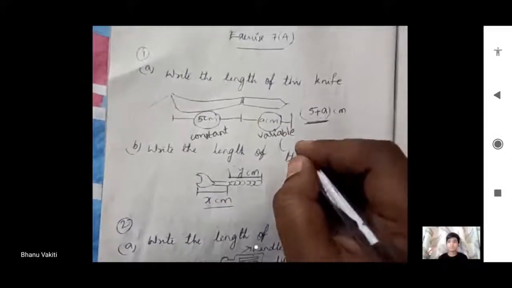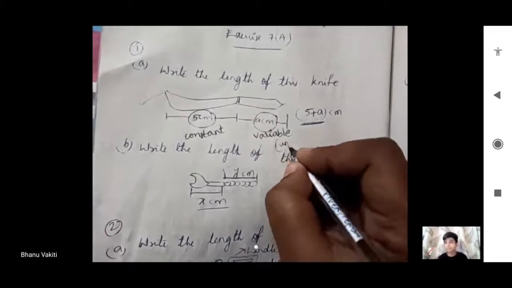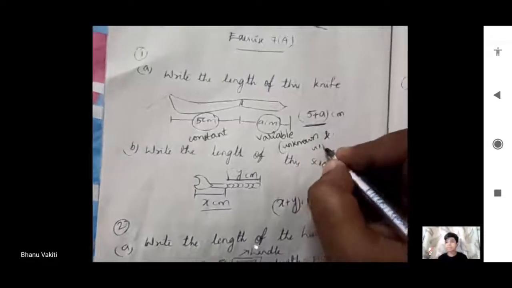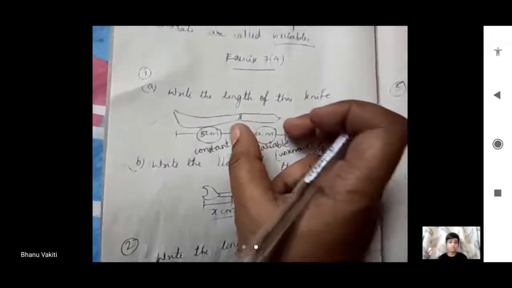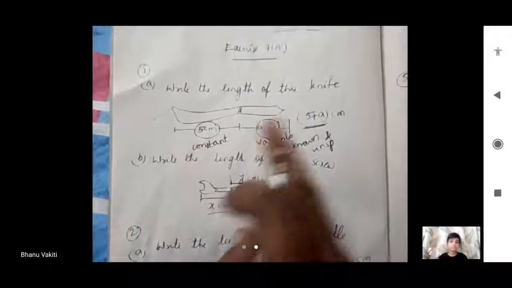Is it correct, Kaushik? Unknown and unspecified. That's why a they have given, unspecified. This is constant, 5 centimeters, up to here constant they have given. This is unknown variable they have given. So the total length is 5 plus a centimeters.